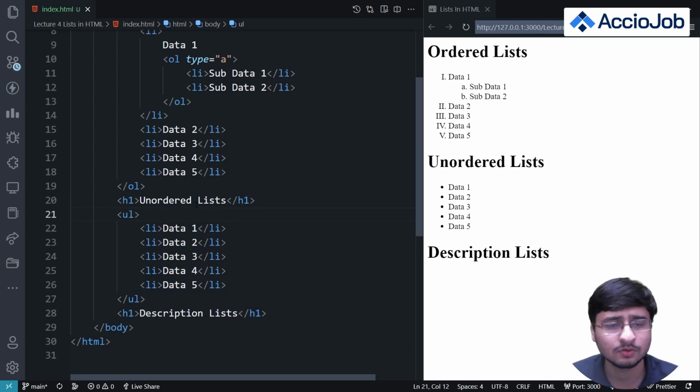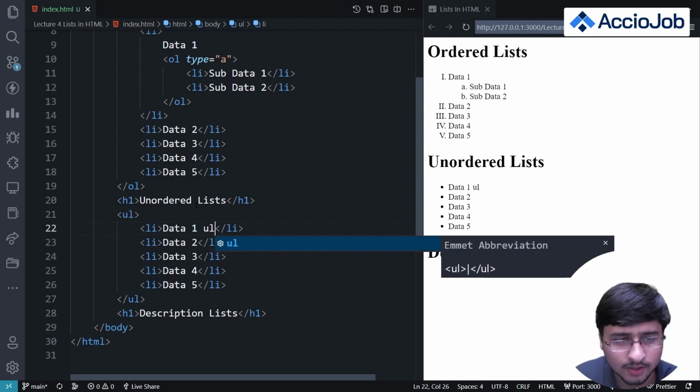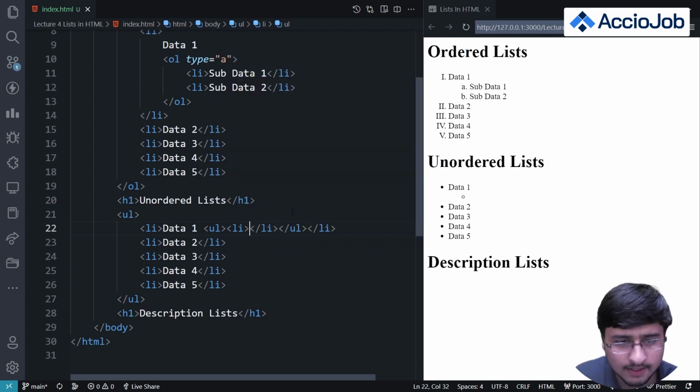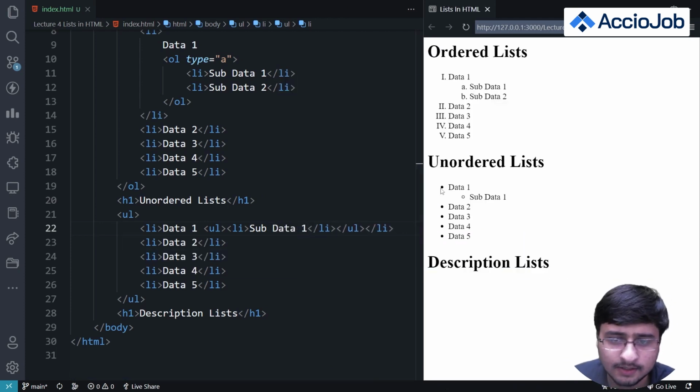Okay, so let's now discuss sublists in this also. Similarly, like in an ordered list we had sublists, we also have sublists for the unordered list. So what I'll do, I'll just add a ul tag here, and inside this, data, and I'll just say li sub data 1. So you can see that it has changed the type of this circle to a small hollow circle automatically.